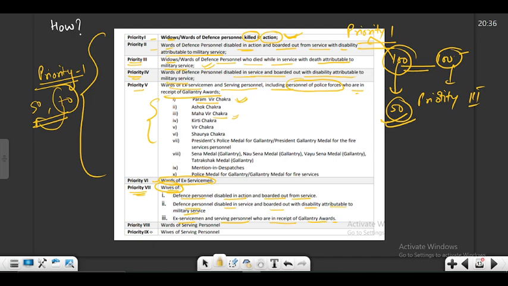Okay, then we have priority 8, which is for the wards of serving personnel. So the people who are currently serving in the organization, they fall under priority 8. And in priority 9, or the last priority, we have the wives of serving personnel. So serving personnel fall under the lowest priority in the CW quota. Okay, ex-servicemen fall on the higher row. So this was about your priorities.